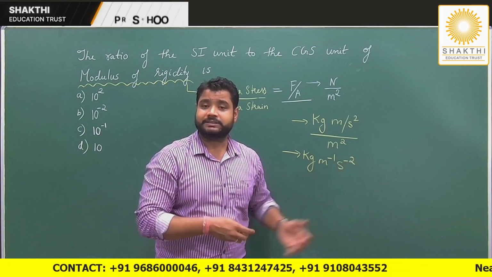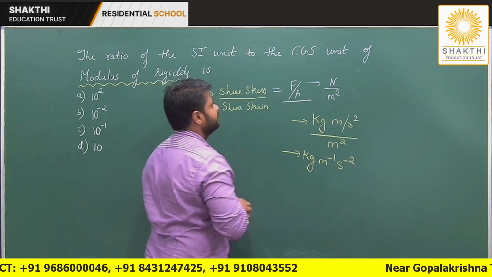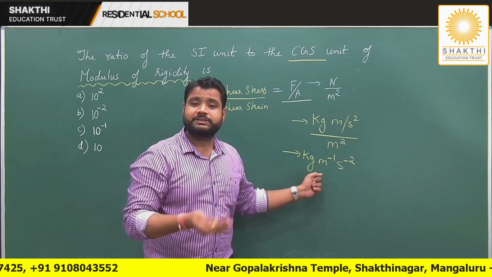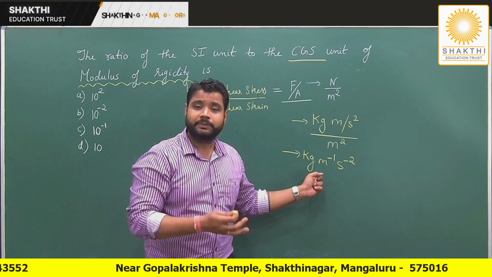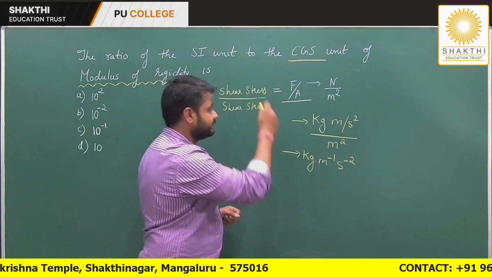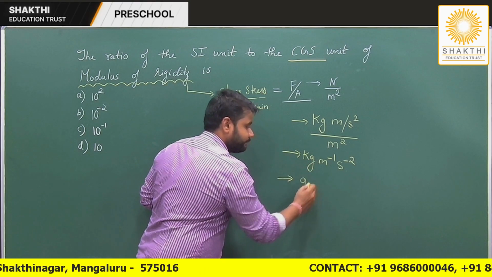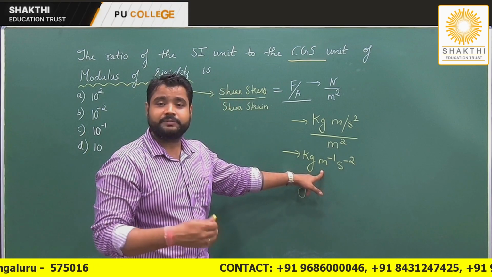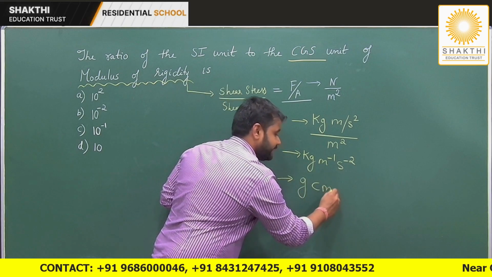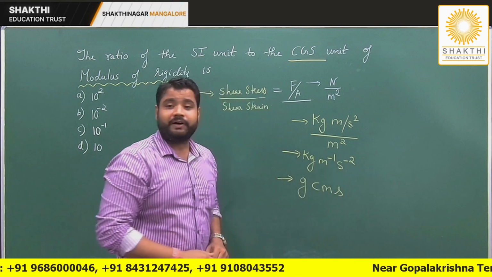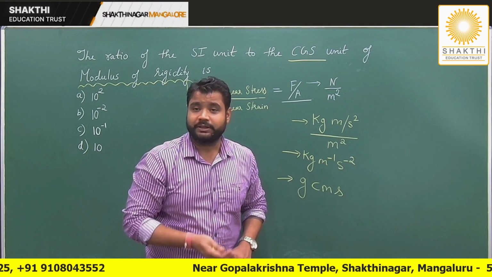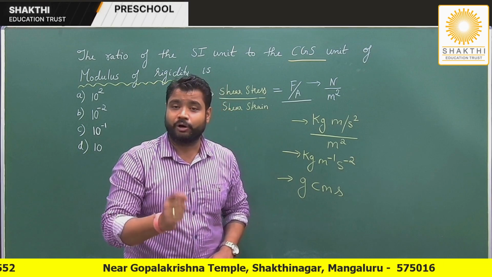Now my second task: you can see the question says in CGS unit. So my dear students, what is CGS? CGS stands for centimeter, gram, second. Now kilogram, if I write in terms of CGS, can I write it as gram? Meter, in terms of CGS, can I write it as centimeter? And then second remains as it is. And now they have asked me the ratio of the standard unit, that is the SI unit, to the CGS unit of what? Modulus of rigidity.